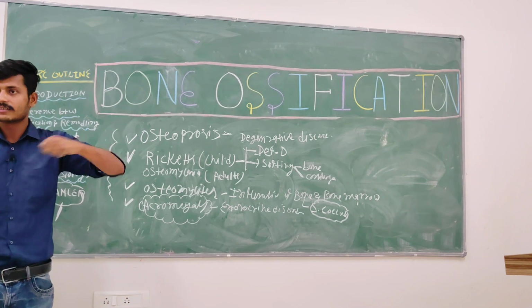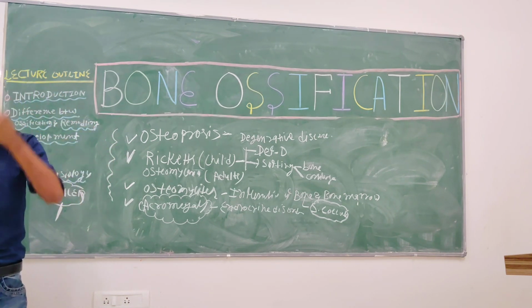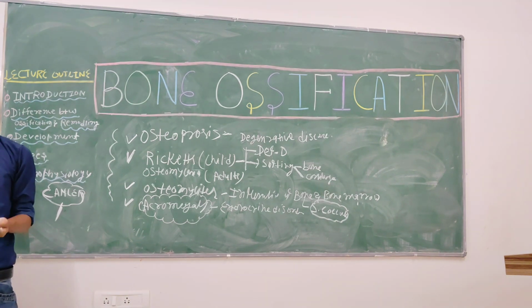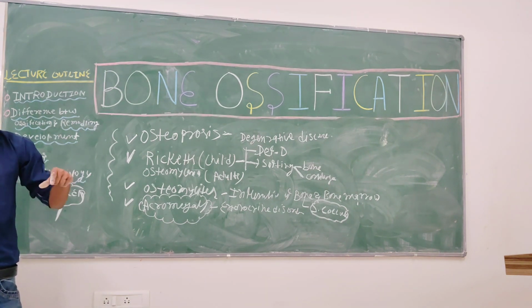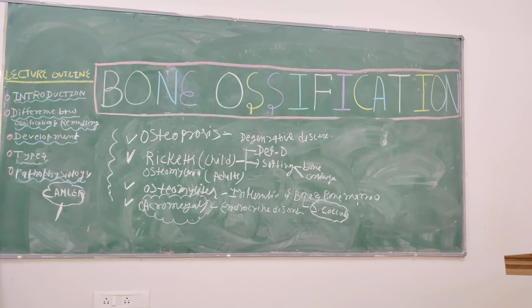Only division will not constitute a good cell or a body. Cells need to differentiate in order to form the tissue or the organ. So sometimes the cell loses the capacity to differentiate. They only replicate. Abnormal replication leads to the formation of tumor. Understanding? There is a formation of tumor.